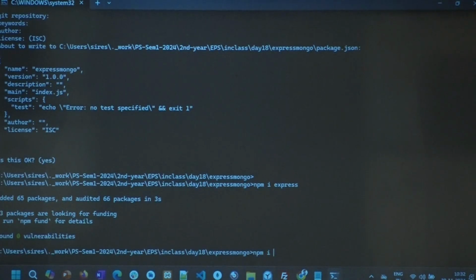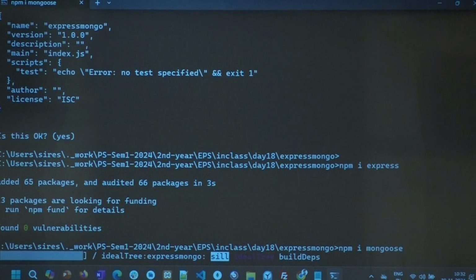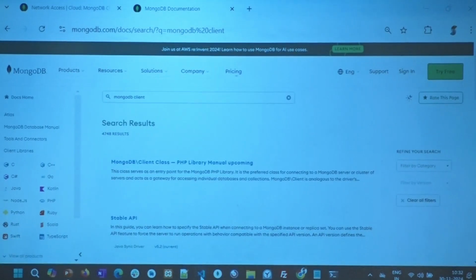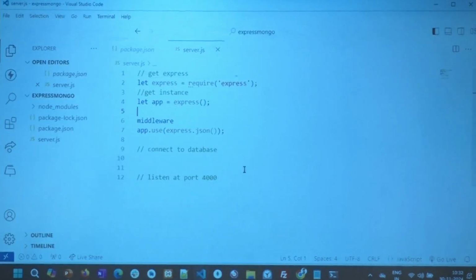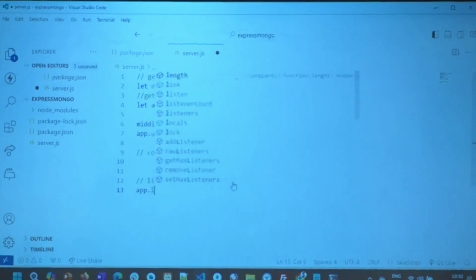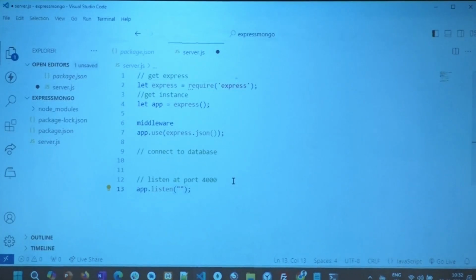Again, it's a package. I'm going to say npm i Mongoose. So it's going to install that. Done. Right? Now, server.js. Before I go to connect, I want to make sure that I'm listening, okay? So app.listen there, and I'll say what?